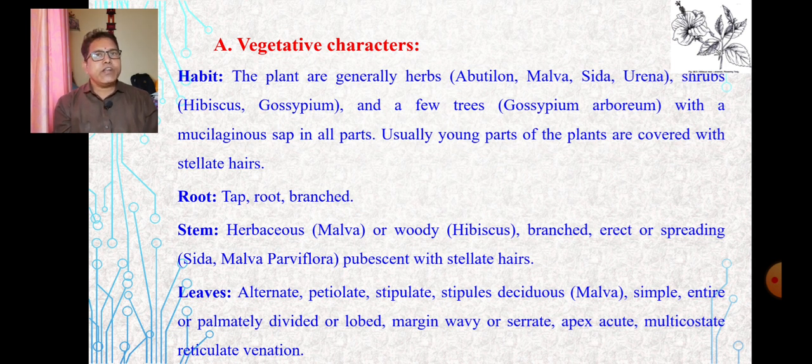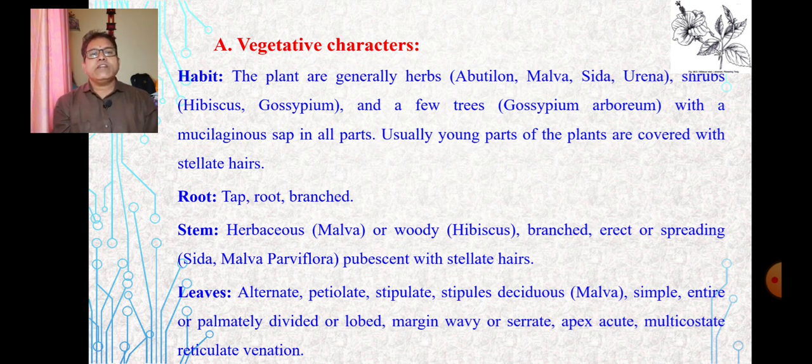The root is generally a taproot system, branched. The stem is herbaceous, woody in case of Hibiscus, branched, erect, spreading in case of Sida and Malva parviflora, pubescent with stellate hairs.